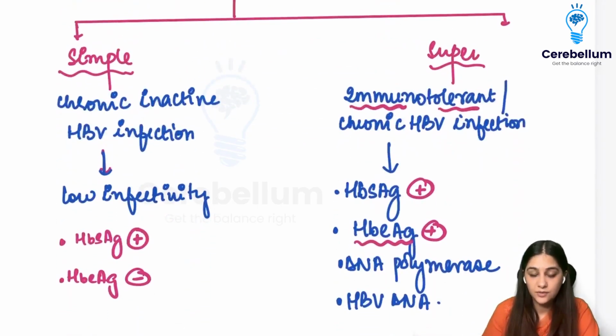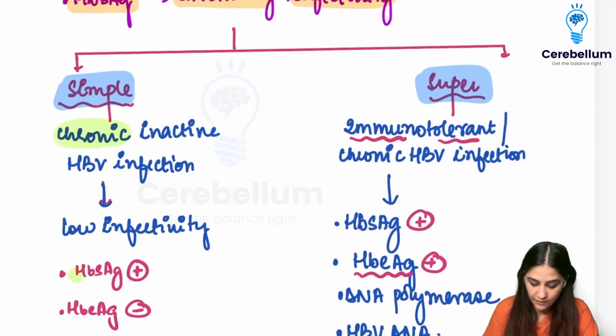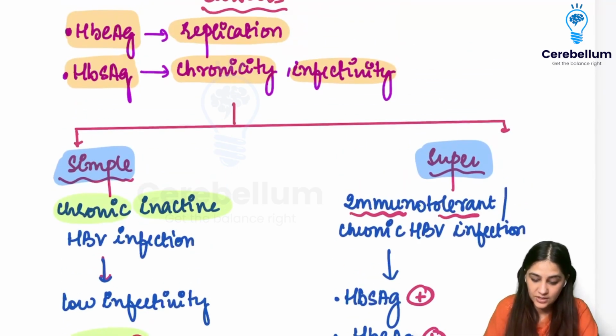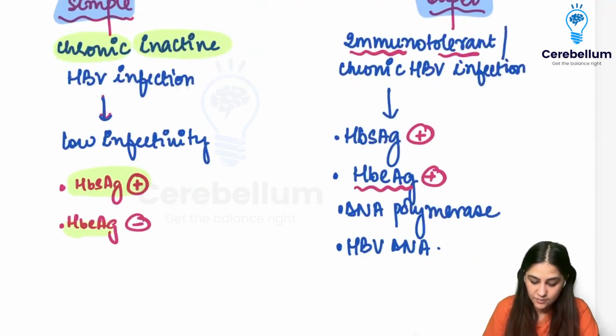Now, there are two types of carriers. We have the simple carriers and then we have the super carriers. Simple carriers are called chronic. So whenever I said we will have chronic, we are going to have HBs antigen positive, but it is inactive. That means it's not multiplying. It's not replicating. So if replication is not going to be there, HBe antigen is going to be negative.